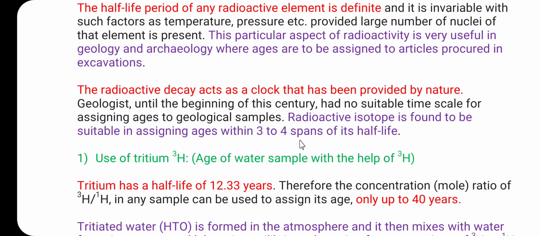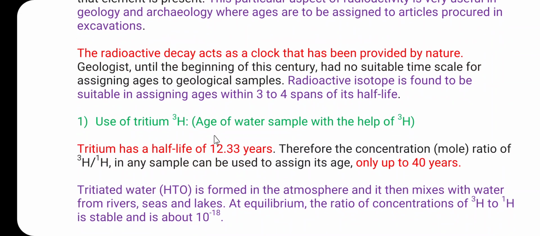Let us consider the first application of radioisotopes for age determination: the age of a water sample with the help of tritium. We know that there are three isotopes of hydrogen: hydrogen, deuterium and tritium. This is an isotope of hydrogen and it can be used to determine the age of a water sample.